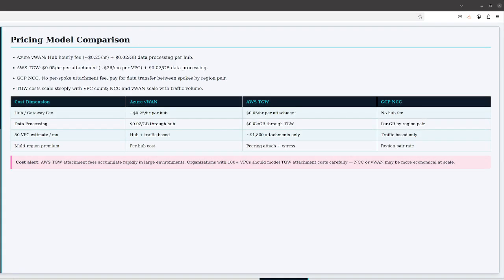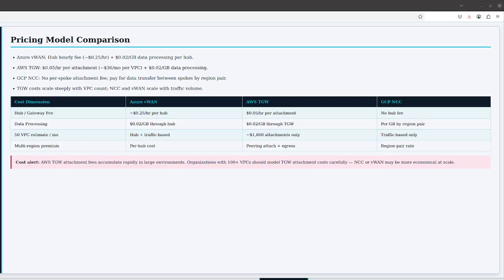Pricing model comparison. Pricing for managed WAN hub services is notoriously complex and often surprising. Each provider bills across multiple dimensions: the hub or gateway resource itself, data transfer through the hub, attachment fees, and VPN tunnel fees. Let's compare the general pricing model for each. Azure Virtual WAN pricing has two components at the hub level. First, the hub itself is billed at an hourly rate per hub, approximately $0.25 per hub per hour for a standard hub, which is $180 per hub per month. This is the infrastructure reservation cost.